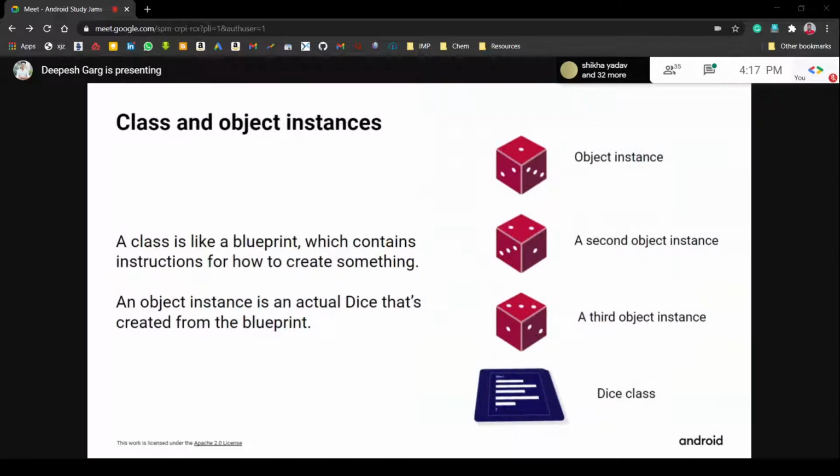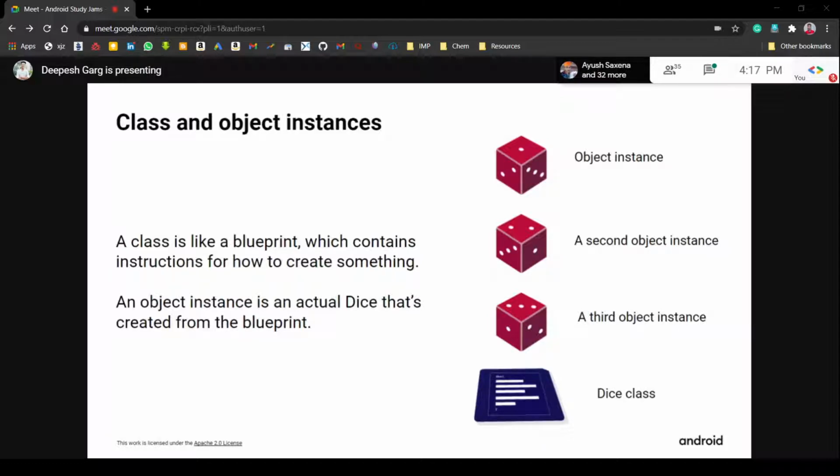We will first deal with classes and object instances, because we will be using classes and objects to develop this app. You may or may not have heard about classes and objects, because they are part of object oriented programming. Kotlin is also an object oriented programming language. I will tell you further in this session what a class is and what an object is.